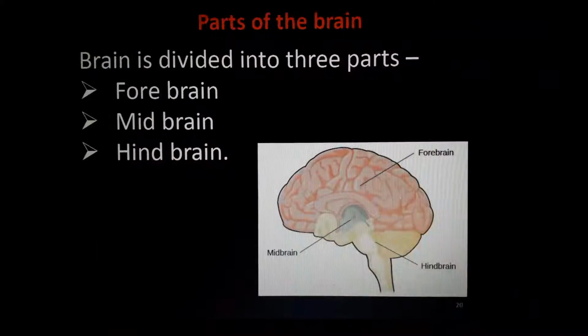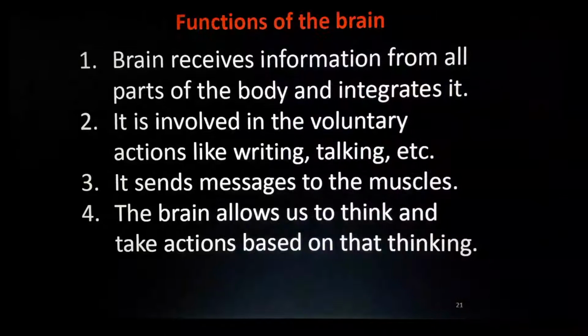See, first one. Brain receives information from all parts of the body and integrates it. Integration means what? It will collect all those things. For example, at the same time, a lot of things are happening in our body. Isn't it? We are breathing, we are seeing, we are hearing, we are smelling, we are swallowing, saliva is produced in our mouth, we are sweating.